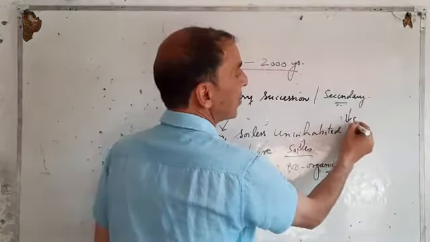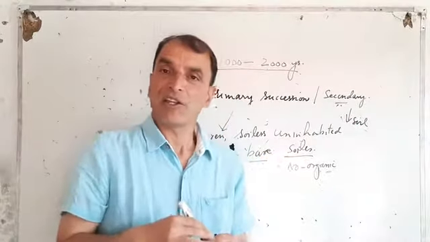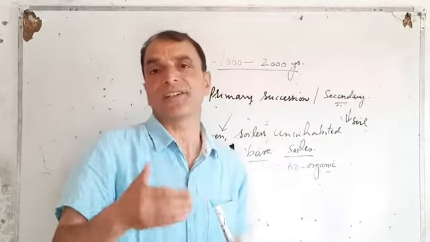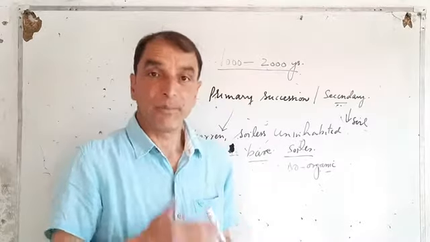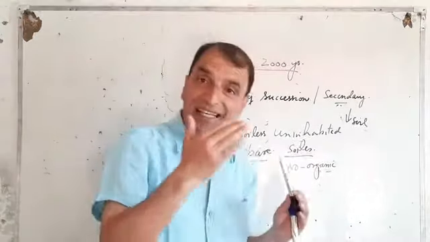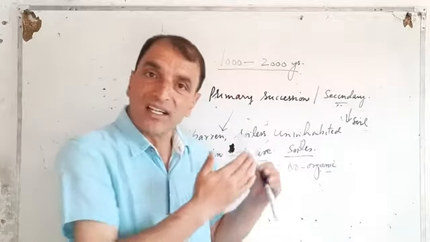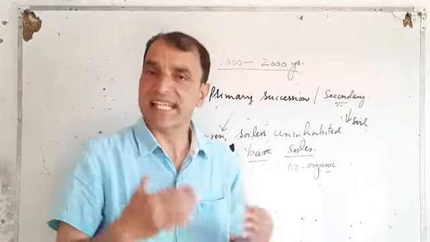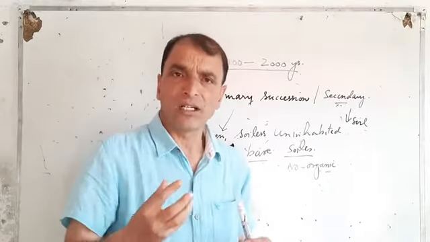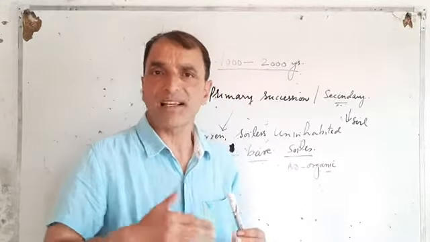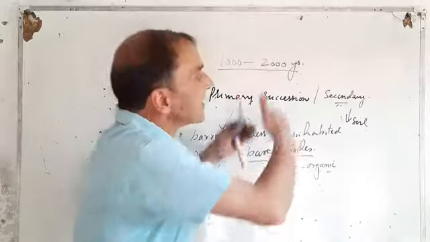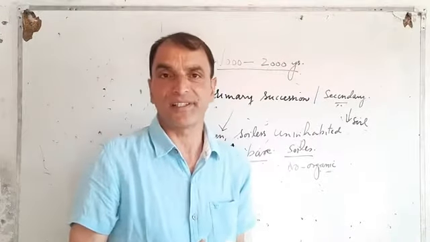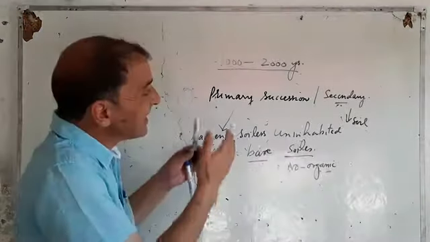So secondary succession is very easy and it can be completed without any difficulties, because this area was earlier inhabited by plant communities, biotic communities, animals, but because of some catastrophes, because of some calamities, this area was disturbed.